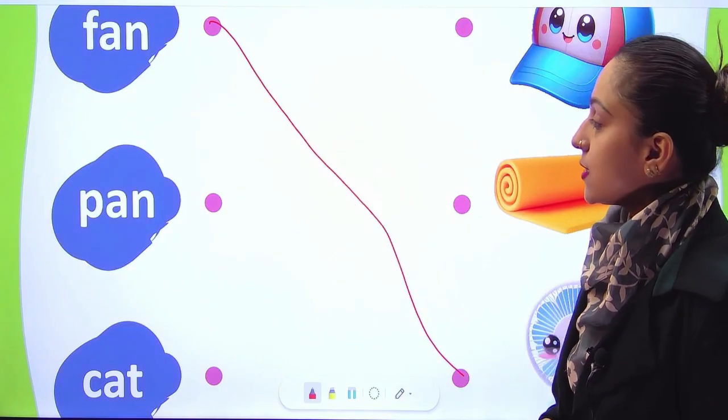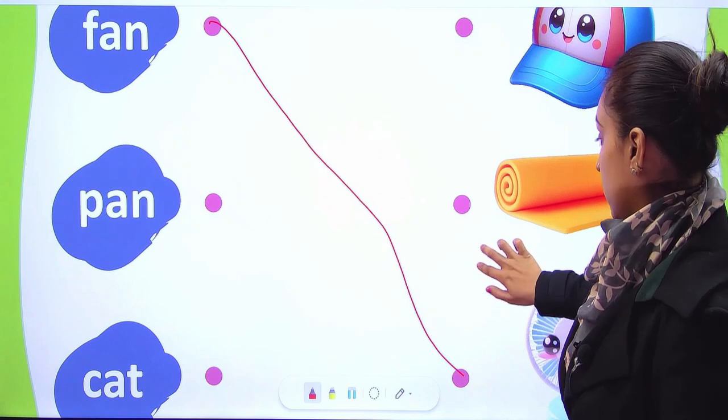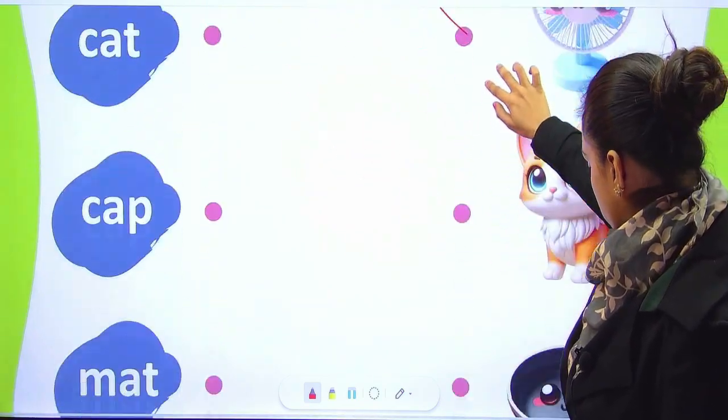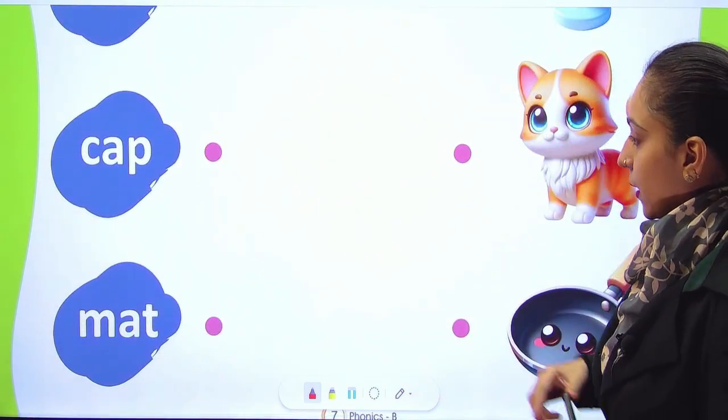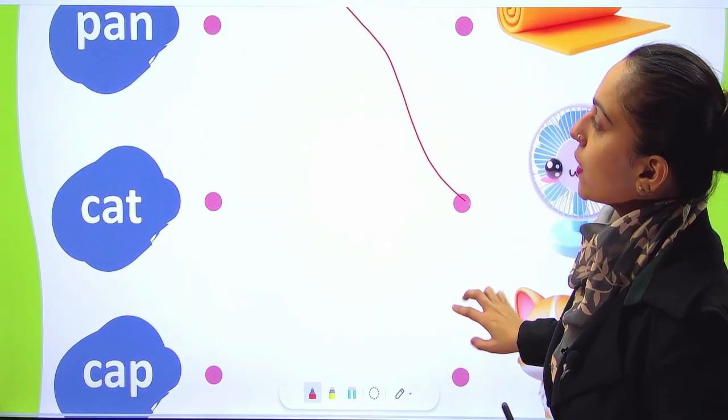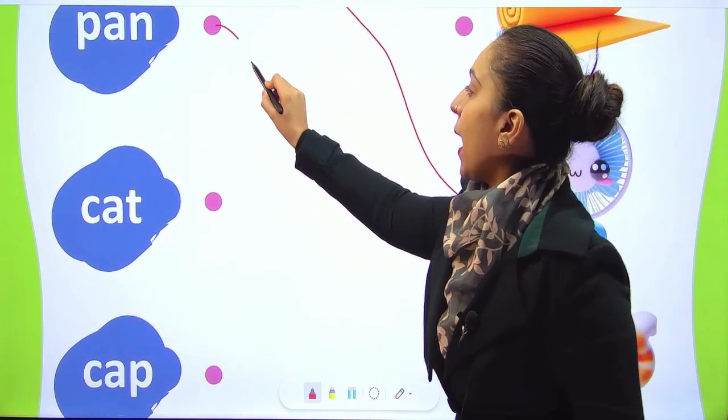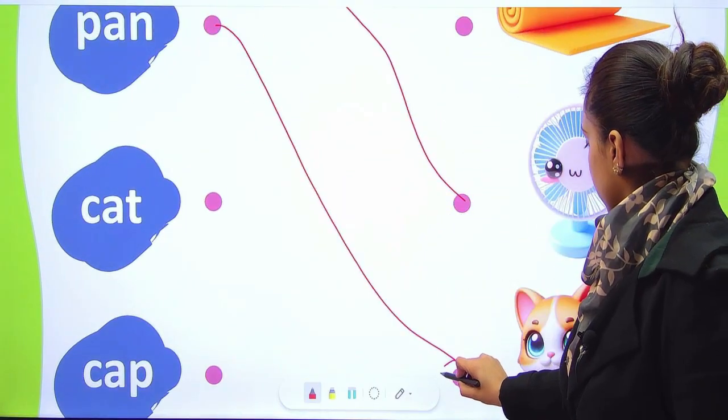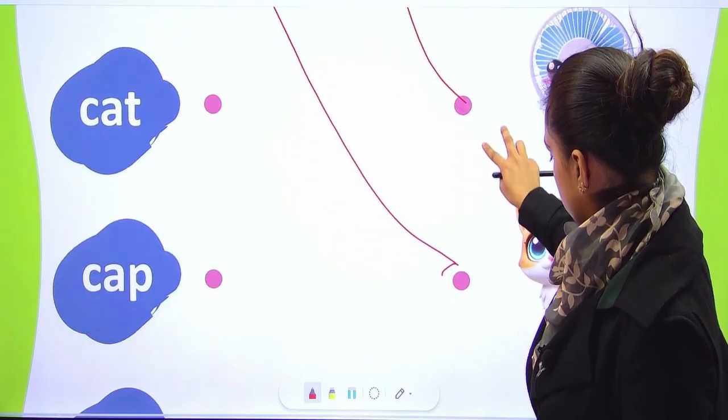The next one is pan. Let's see, where is the pan picture? Wow, the pan is smiling. So, we are going to match pan below.